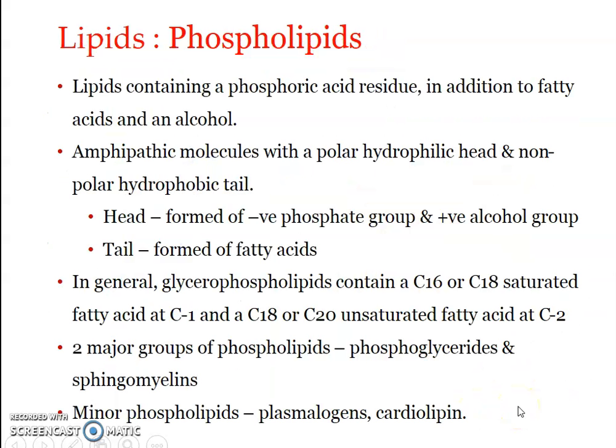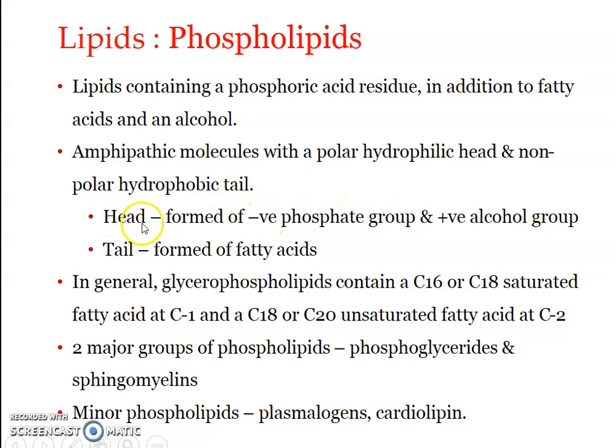So phospholipids are derivatives of phosphatidic acid, and they are amphipathic molecules. What is an amphipathic molecule? It contains both a hydrophilic and a hydrophobic end. The hydrophilic end is considered to be the head region. It is polar because it is hydrophilic, isn't it? Polar hydrophilic head, and on the other hand, the non-polar hydrophobic region is considered to be the tail.